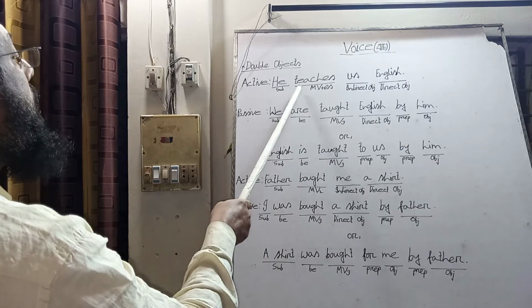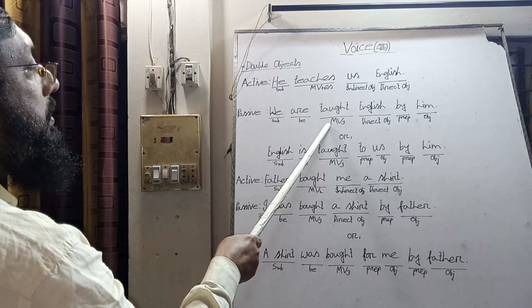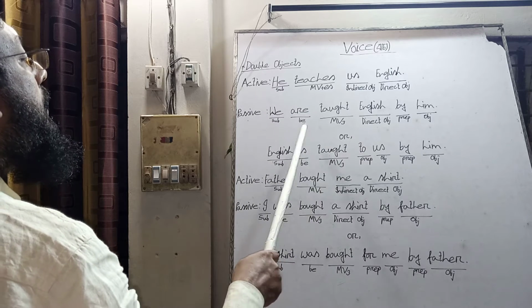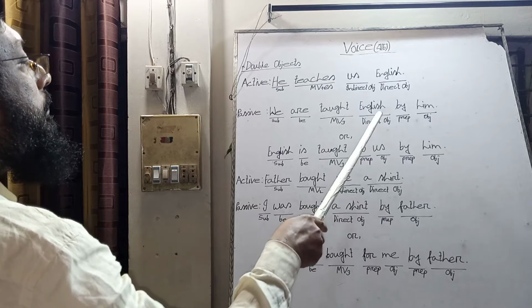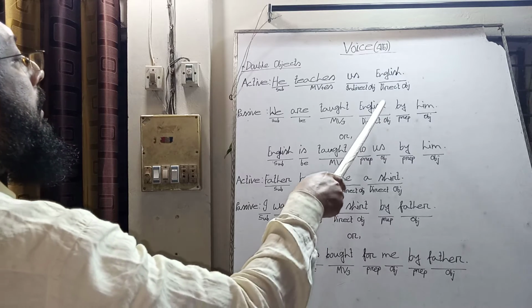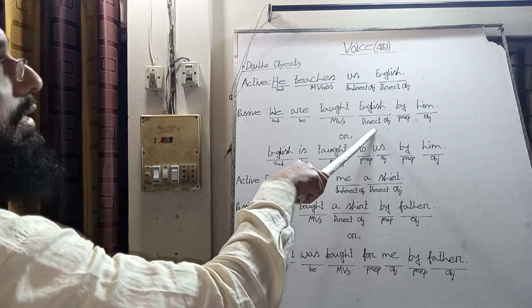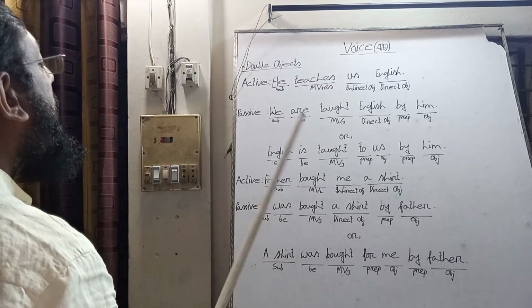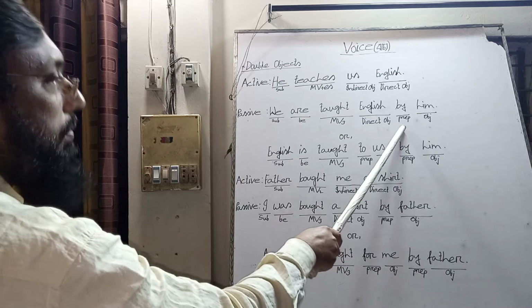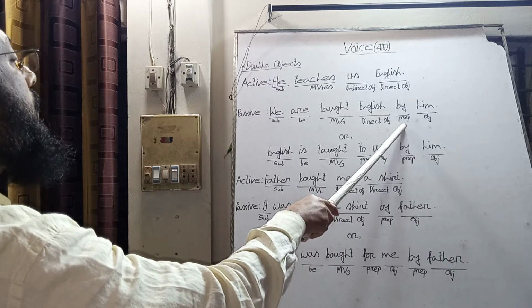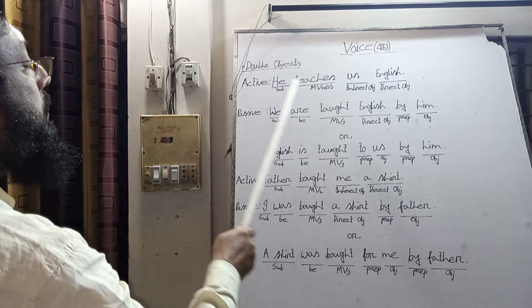Then we make the main verb into past participle, it is taught. And we keep the direct object at its place, and then we bring the preposition by.